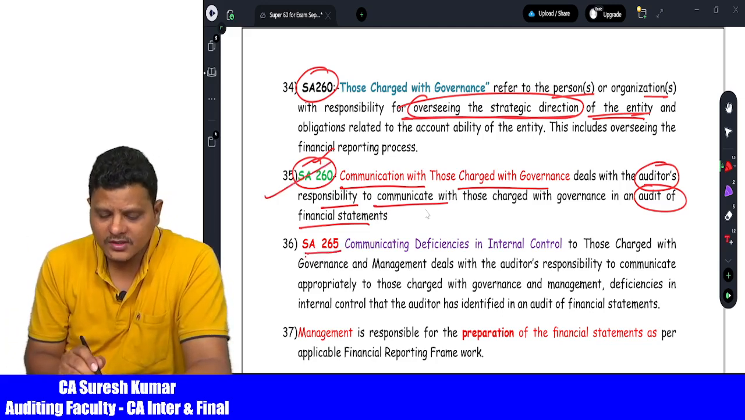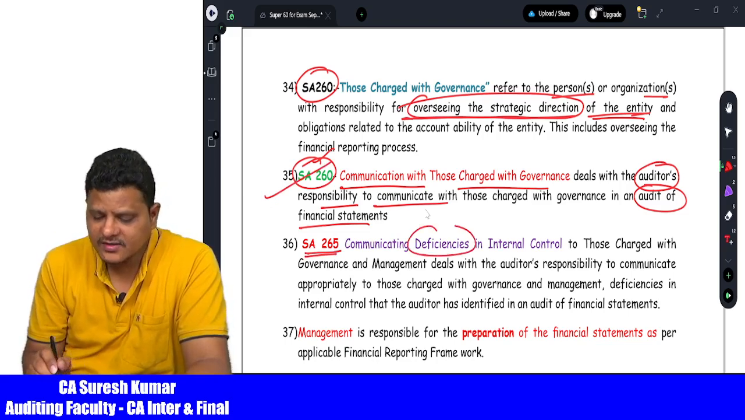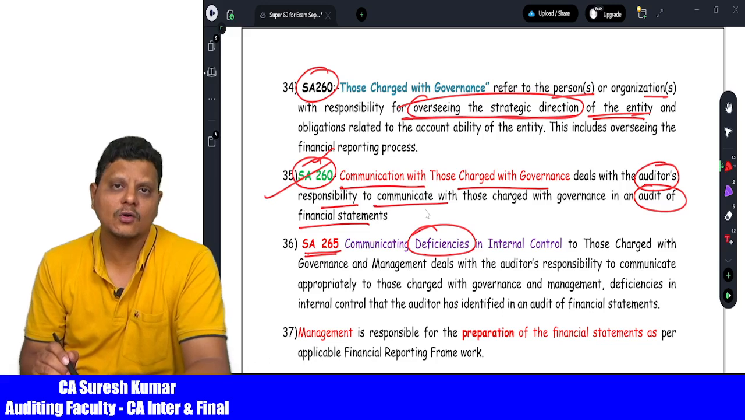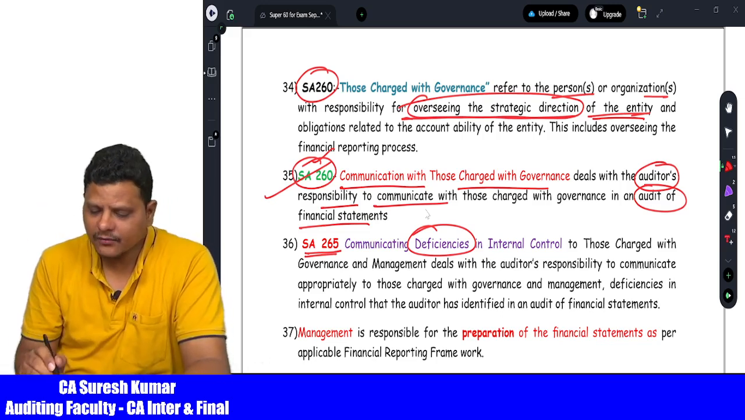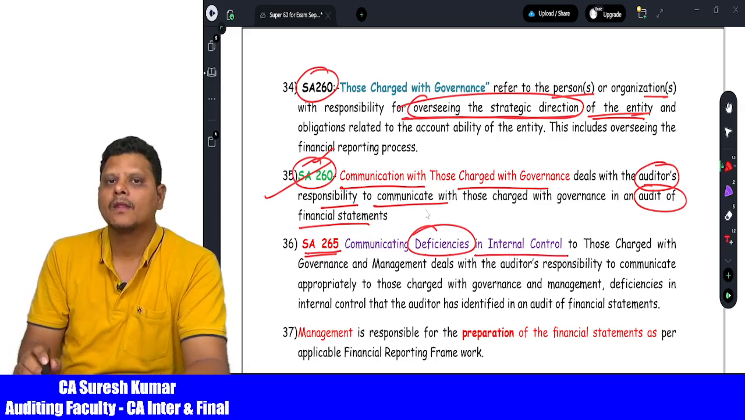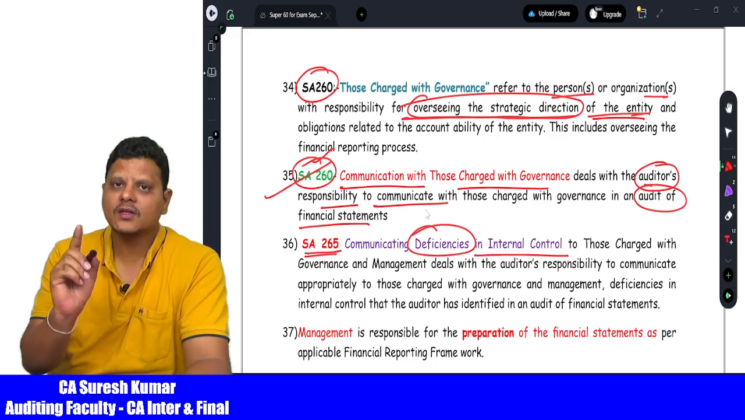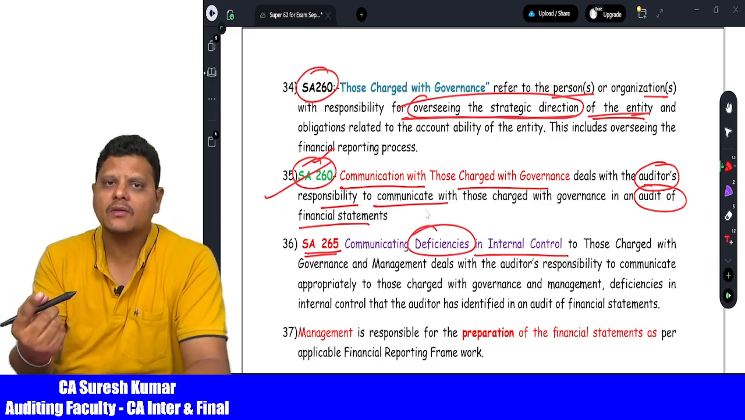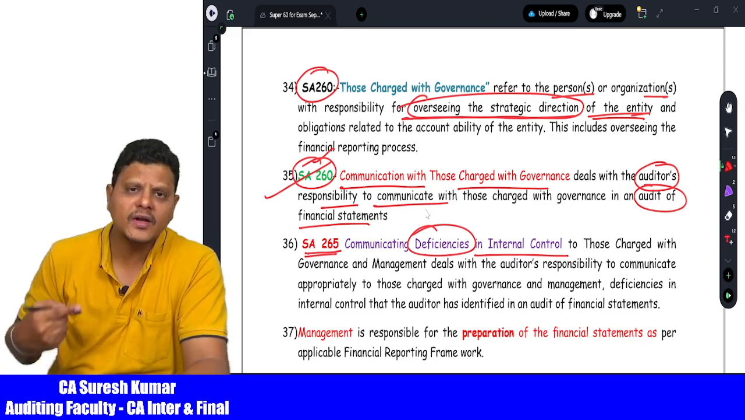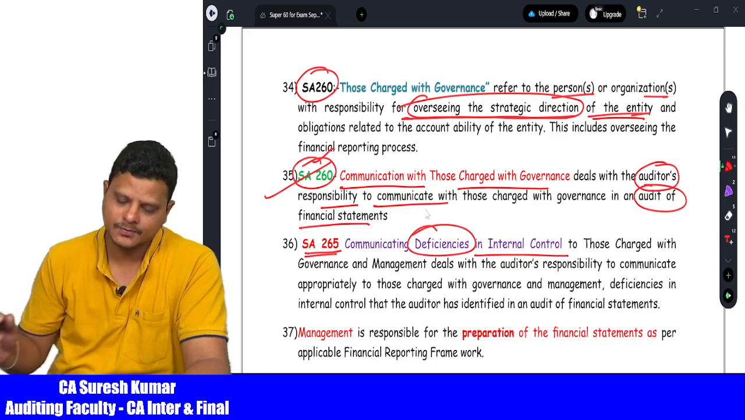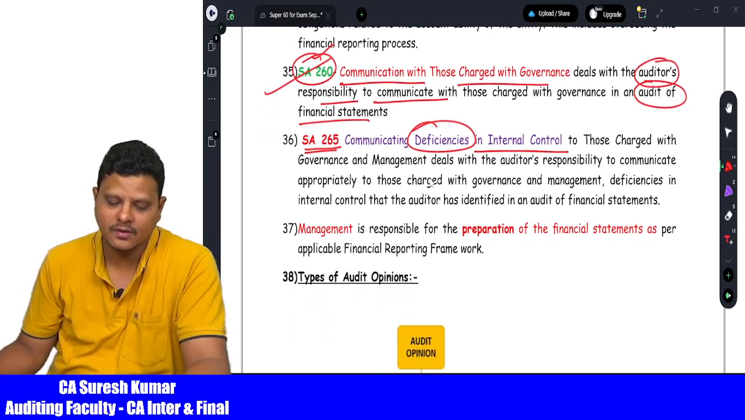Then comes 265, communicating deficiencies, which is nothing but weakness in internal control systems. 265 is applicable only in case of weakness in the internal control system. See, 260 is for anything I want to communicate with the management while doing the audit. 265 is about internal control system weaknesses only. So this difference you need to understand for examination.